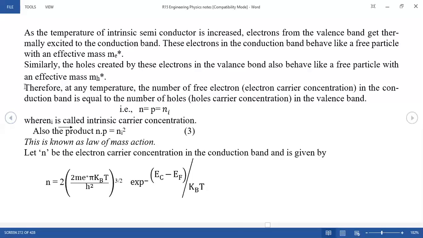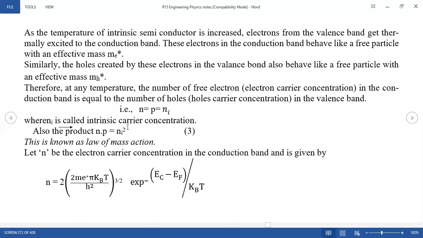Once again, at any temperature, the number of free electrons, that is the electron carrier concentration in the conduction band, is equal to the number of holes, the hole concentration in the valency band. The number of electrons in the conduction band is equal to the number of holes in the valency band. That's why we write ni, where ni is called the intrinsic carrier concentration.